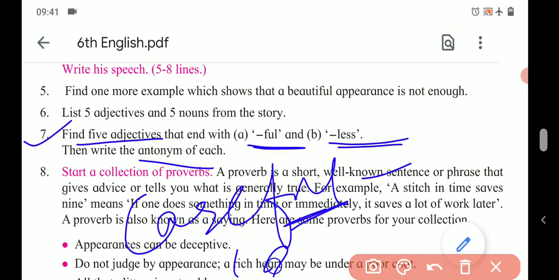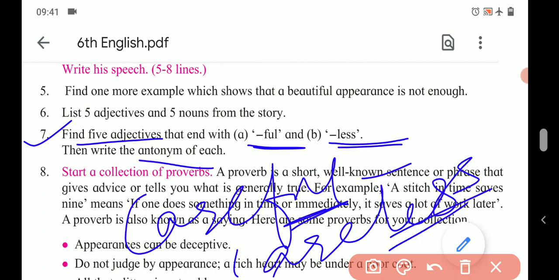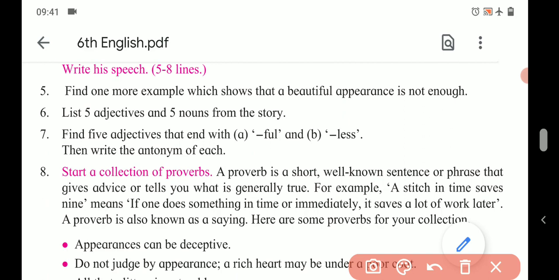The word careful, it is ending with ful. Its opposite, careless. See, it is ending with less. The same way, hopeful, hopeless, useful, useless. Some other examples. Beautiful, its opposite is written as ugly. Beautiful, ugly.